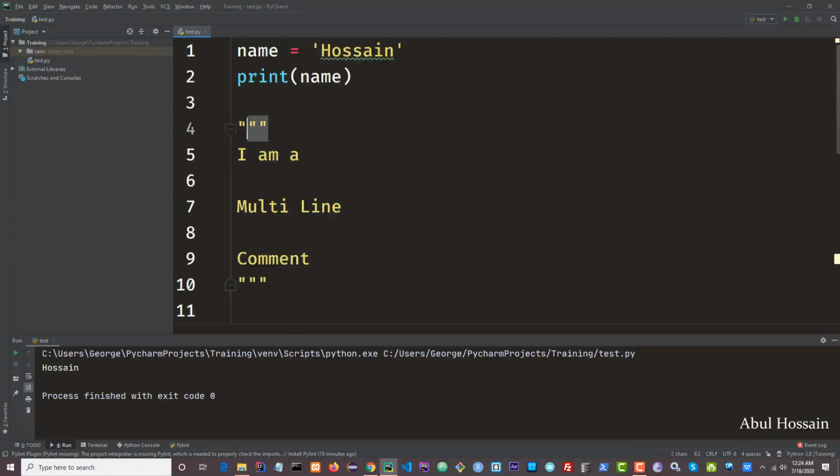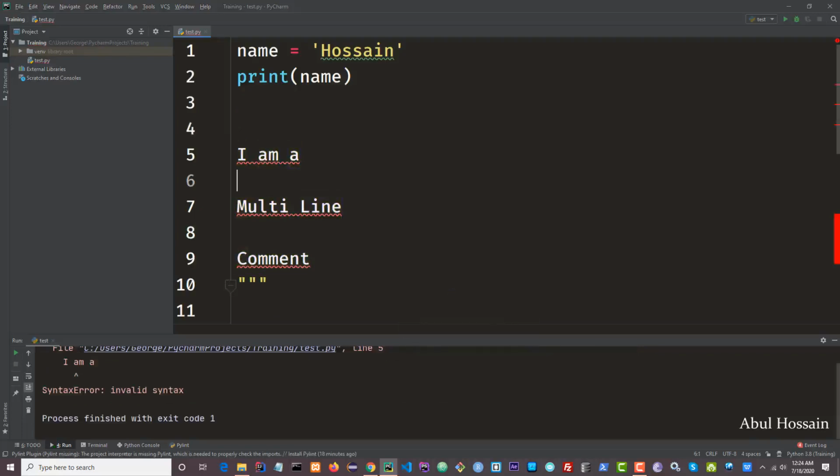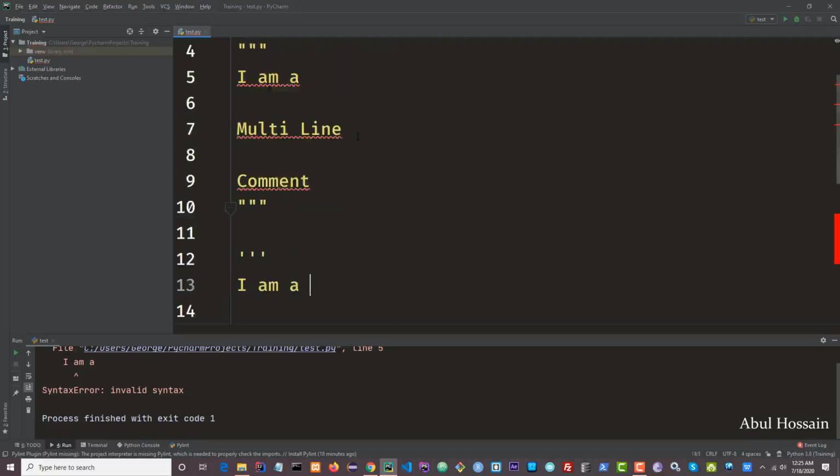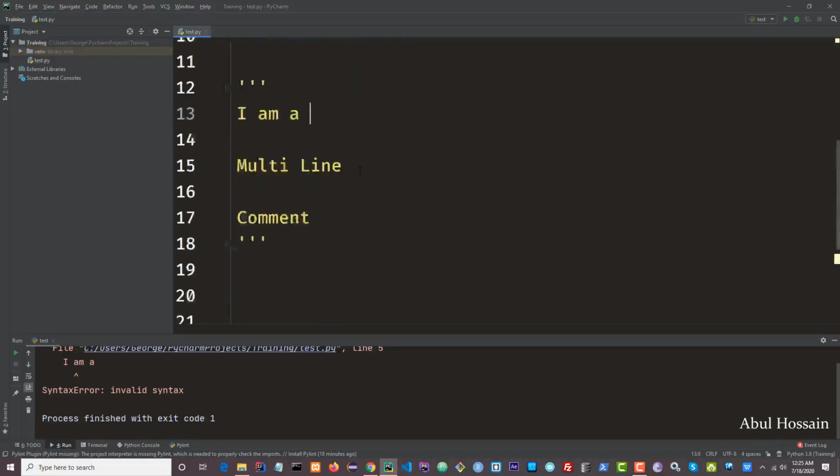But watch what happens if I remove these triple quotes and try to run it. We're gonna immediately find that we have some syntax error because our Python parser tried to parse them and it could not do that, hence we got an error. So that's pretty much it about commenting, and it's very simple and very important.